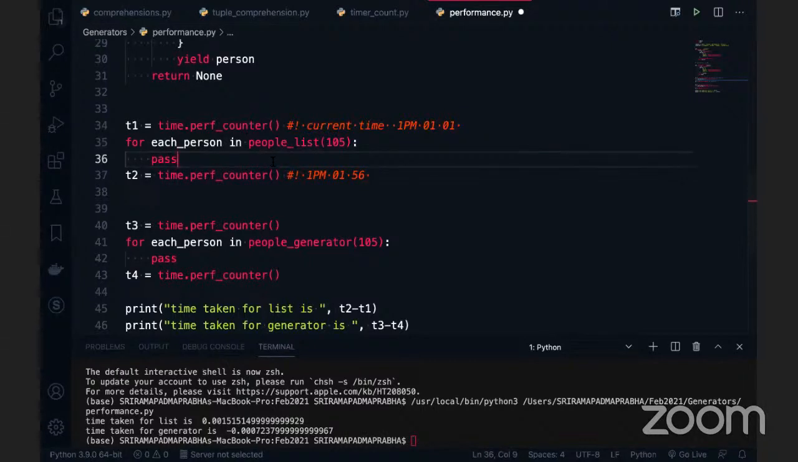Can we use the timeit function? Can you use the timeit function to calculate the execution time of a particular function? Yeah, like the execution time of two functions, so that we can easily understand which function takes more execution time. And that can also be used.